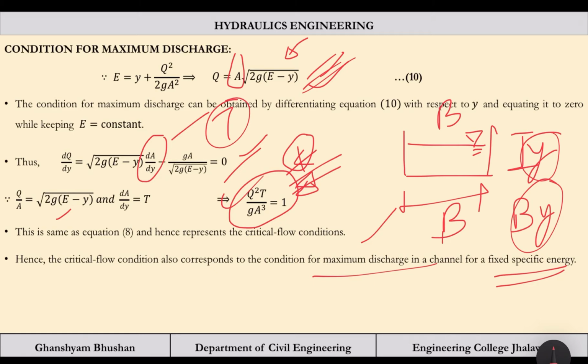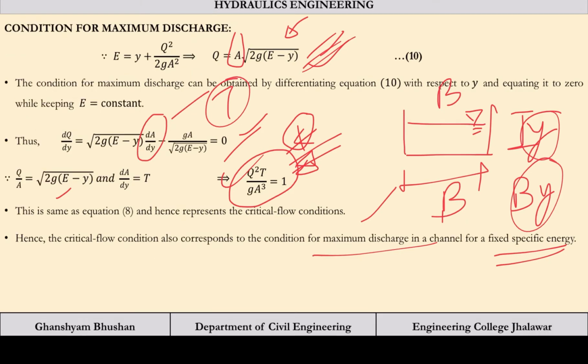For different sections we will be calculating the condition, like what will be the specific energy in terms of depth, and what will be the discharge in terms of specific energy. Various things we can calculate, and we will see this topic in the next lecture. Up till now we have seen the theory part, so let us try to apply it to a numerical problem.